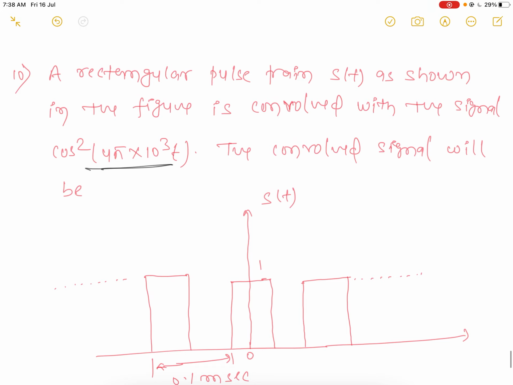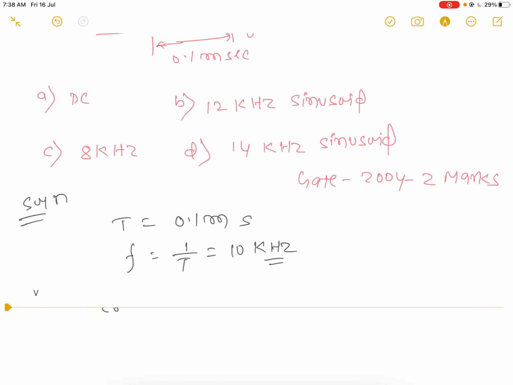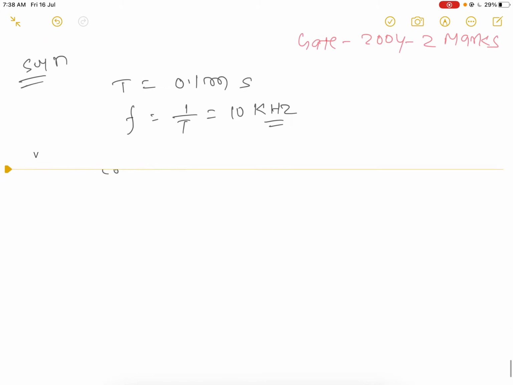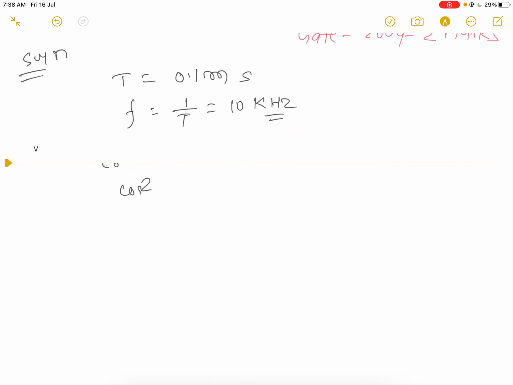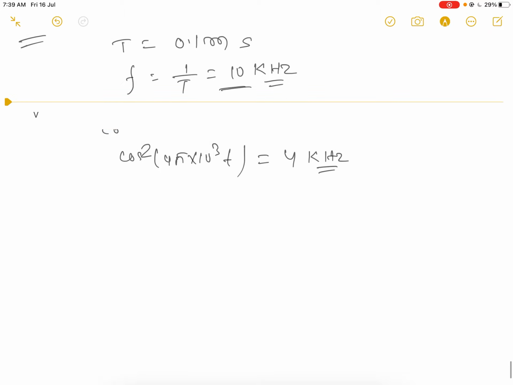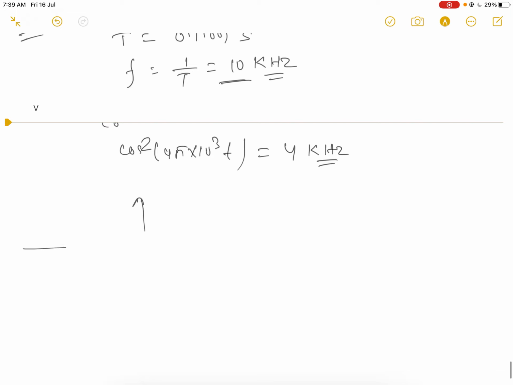Now the next question is given. Here the function is given cos square 4 pi into 10 to the power 3 t, which has frequency 4 kilohertz. Okay, when you check it now, the frequency here is 4 kilohertz. Here the frequency is 10 kilohertz. When you take the Fourier transform here, then you will get spikes at minus 4 kilohertz and 4 kilohertz.